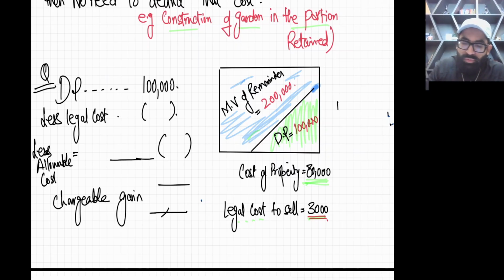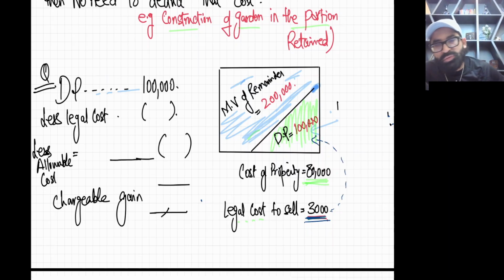Okay, let's start. First of all, we need to calculate the gain for this portion. See, this portion is sold. So how much is the disposal proceed? It's 100,000, so I have written 100,000. Now let's start deducting the cost. So the first cost is the legal cost to sell. Legal cost to sell is exclusively incurred for the portion sold only. So this cost will be completely deducted from here without any apportionment, because legal cost to sell is incurred for this disposed of portion only.